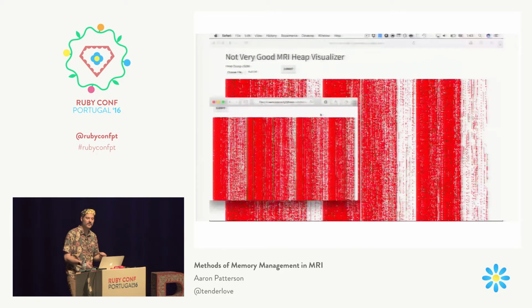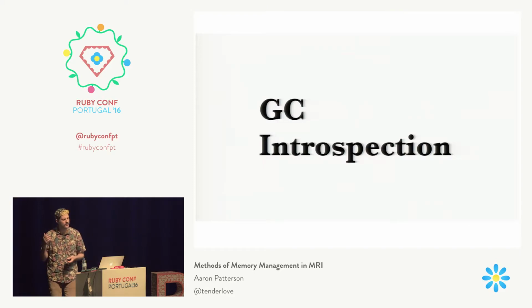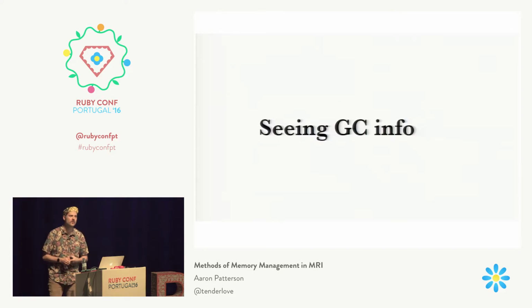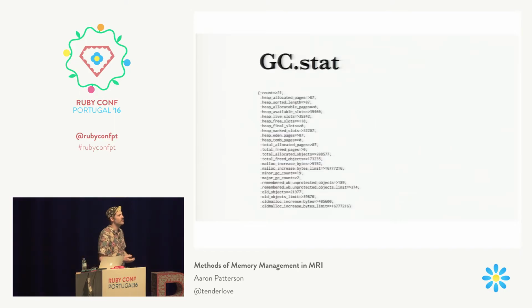All right, so let's move on to some GC introspection. We can get access to GC information by just doing gc.stat, and there's a lot of keys in here, and I'm not actually going to explain any of the keys to you. The reason is that, going through this entire process of looking at how the GC works, the allocation algorithms and the collection algorithms, now that we understand how those algorithms work, all we need to do is look at the names of these keys and it'll make sense.